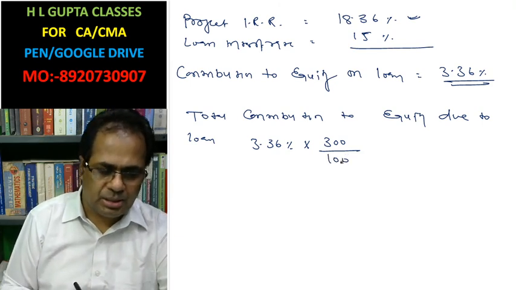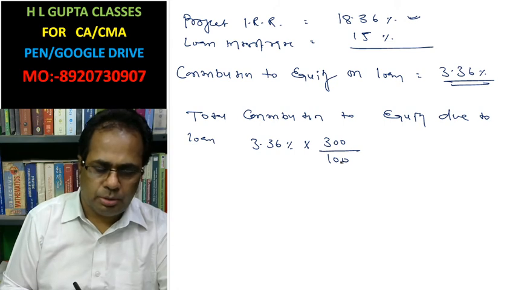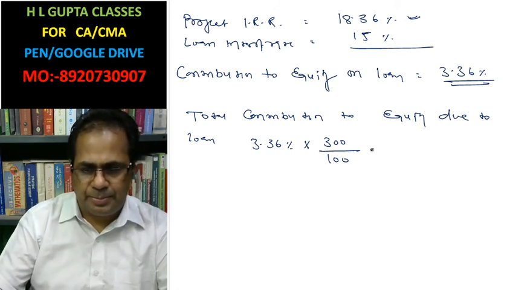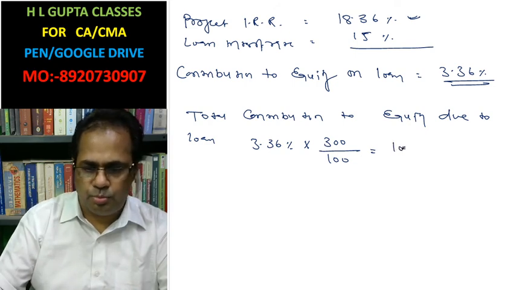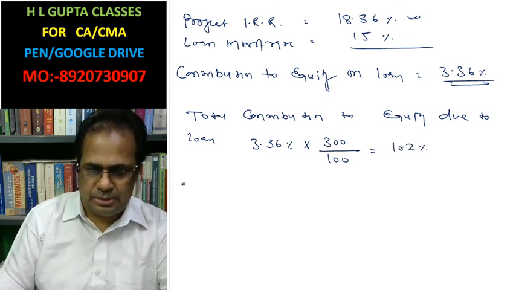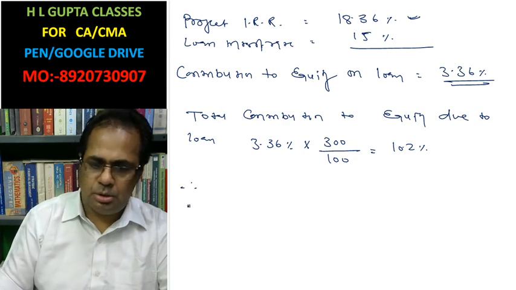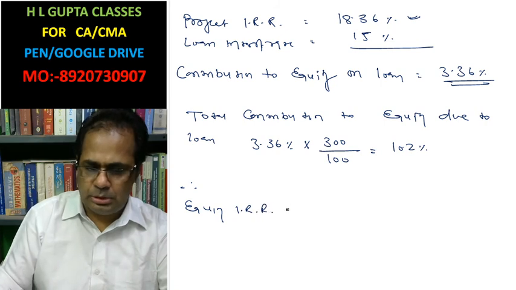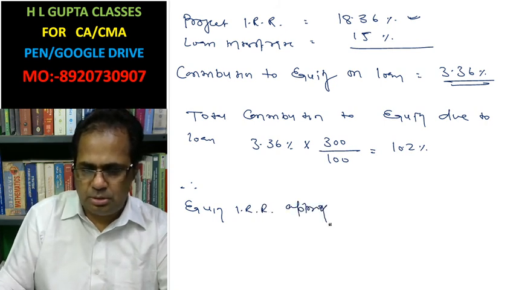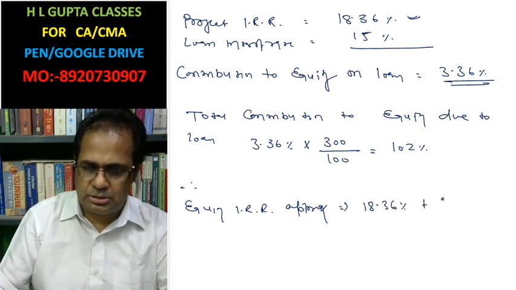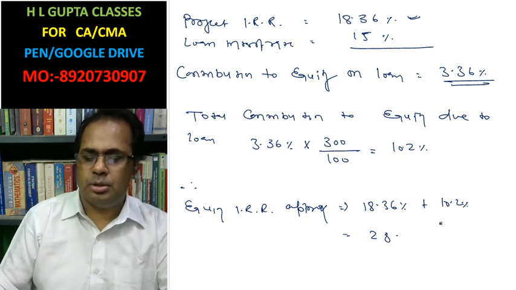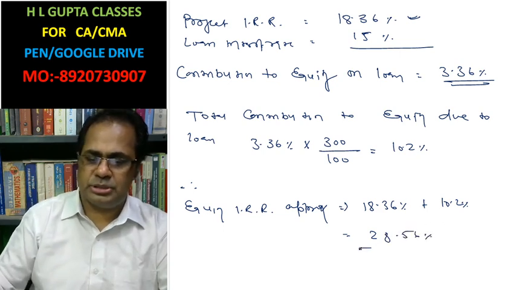Then the answer is approximately 10.2%. Therefore equity IRR is approximately 18.36% plus 10.2%, that equals 28.56% approx. This is the equity IRR.